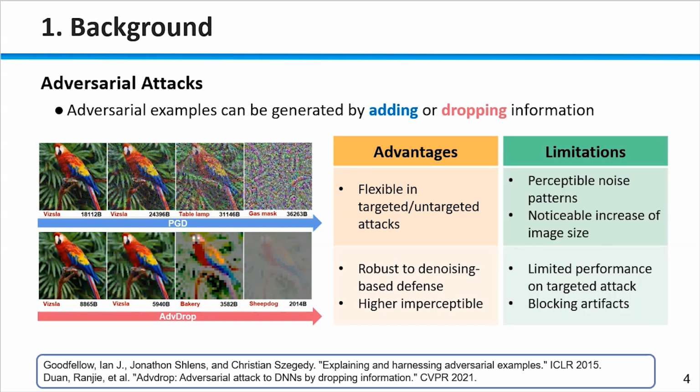However, their limitations are also obvious. Methods based on adding information add perceptible noise patterns on the clean image and have a noticeable increase in image size. And methods based on dropping information show limited performance on targeted attacks due to the decreased information. Because of the splitting process, there are some blocking artifacts on the adversarial examples generated by addDrop.